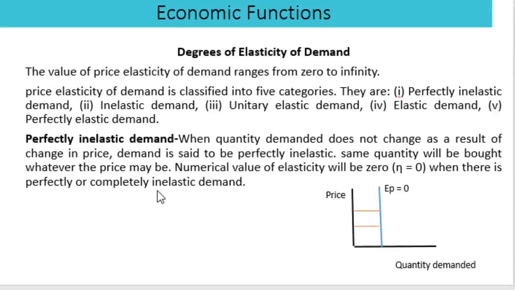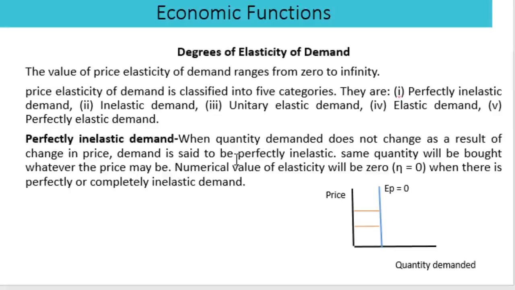And the degree of elasticity of demand is given here. Usually the price elasticity of demand is classified into five categories. They are perfectly inelastic demand, inelastic demand, unitary elastic demand, elastic demand, and perfectly elastic demand. The first one is perfectly inelastic demand. When the quantity demanded does not change as a result of change in price, the demand is said to be perfectly inelastic.